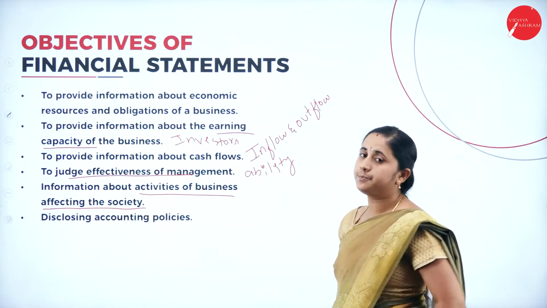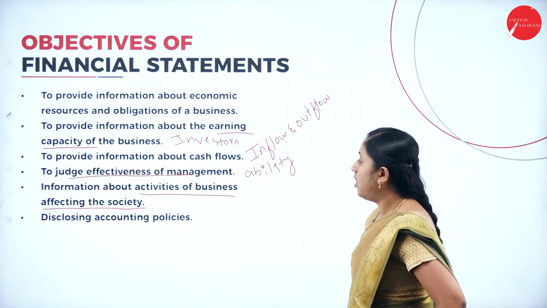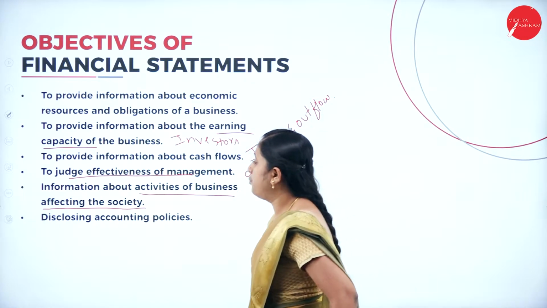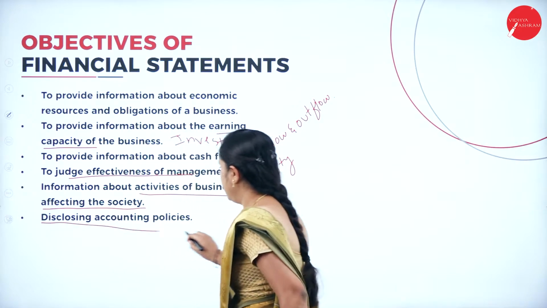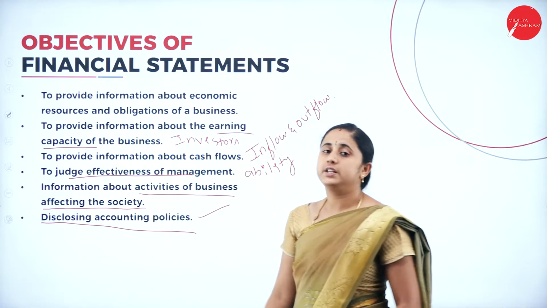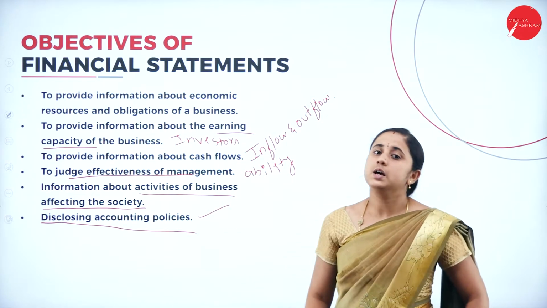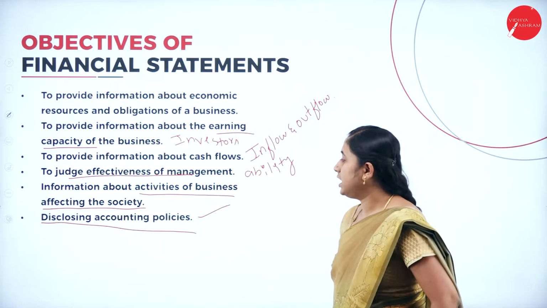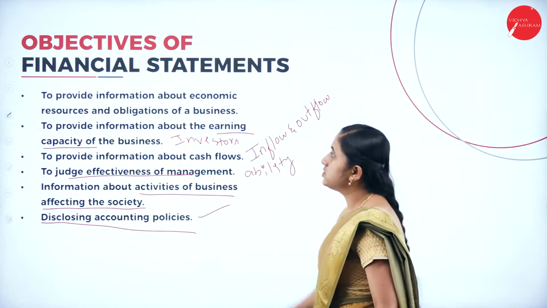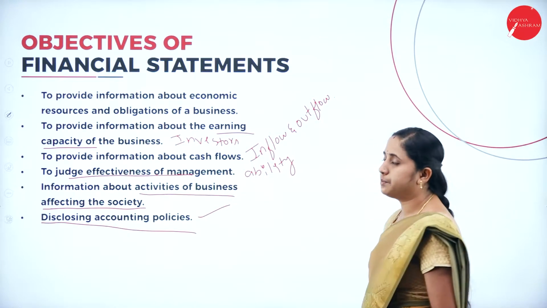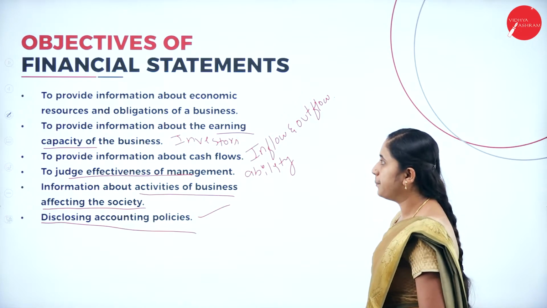So it helps in giving the information about all the activities. Next, disclosing accounting policy. The financial statement discloses the accounting policies they are using in their business. These all are the objectives of the financial statement of a joint stock company.